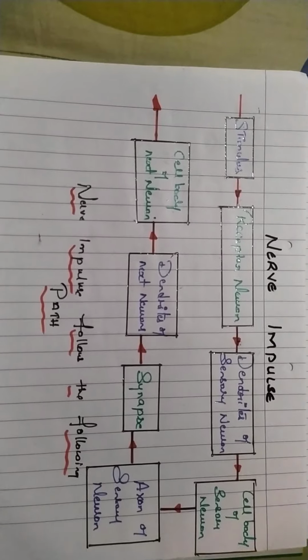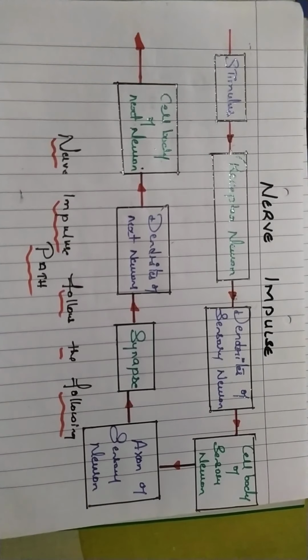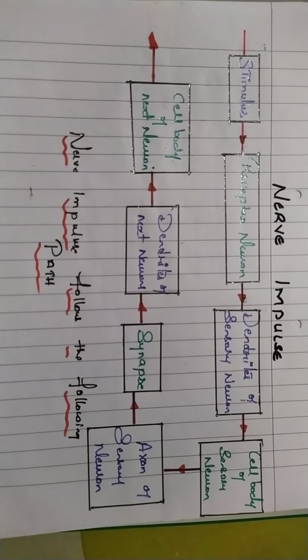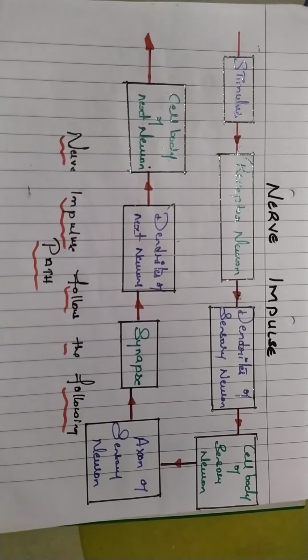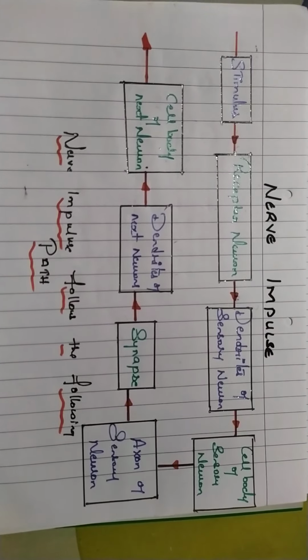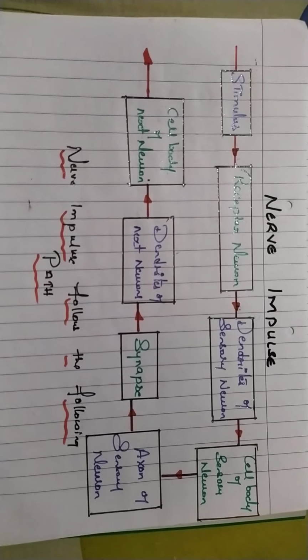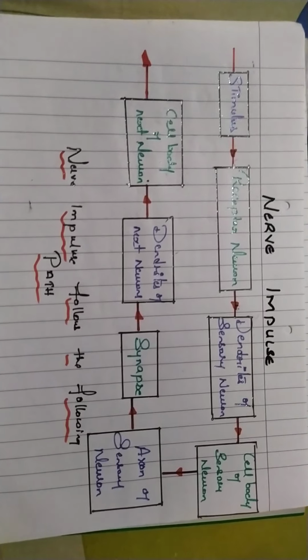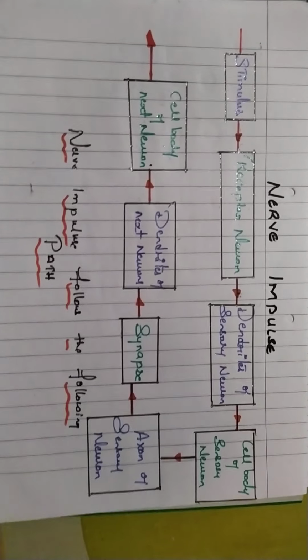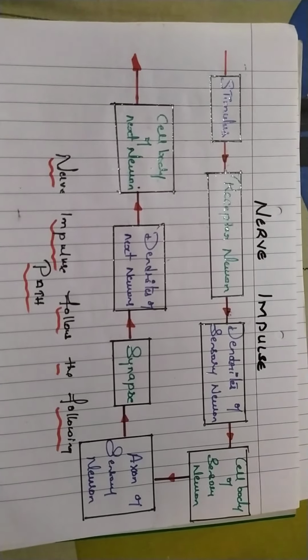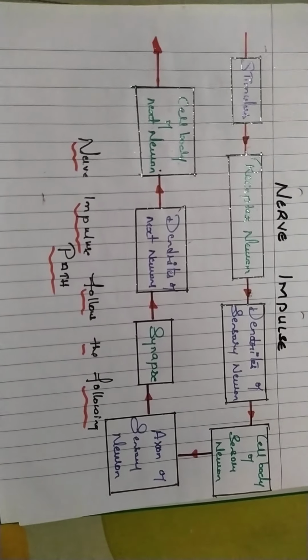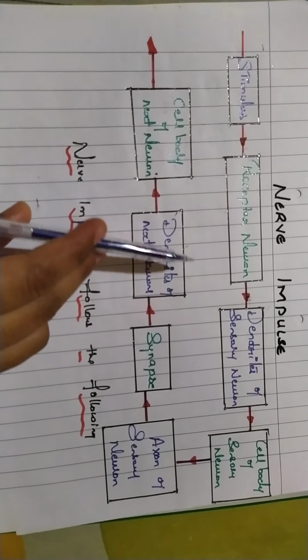So today we have come up with another topic, which is a part of the neuron: how we are going to study the nerve impulse, how it follows the path from one part of the body to the other, and how it transmits information from one part of the nerve to another. So that is what we are going to study today, nerve impulse.